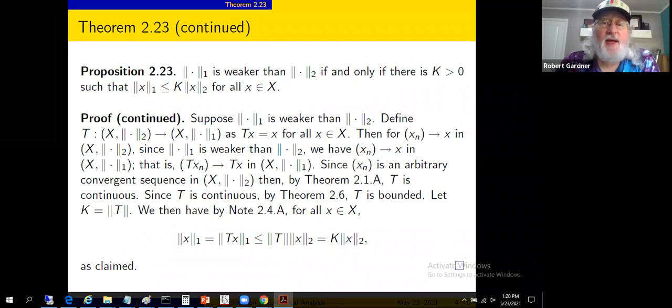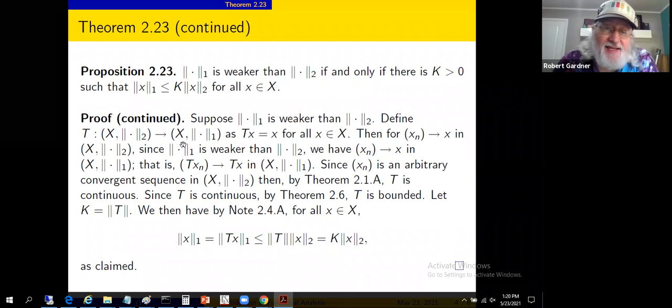Now about the transformation, look what we've got here. We've got T of x equals x. So the T mapping produces, from lowercase x in this normed linear space, a Tx in this linear space, or T of x.